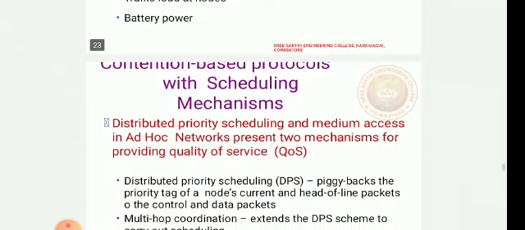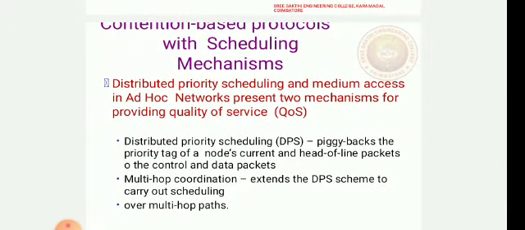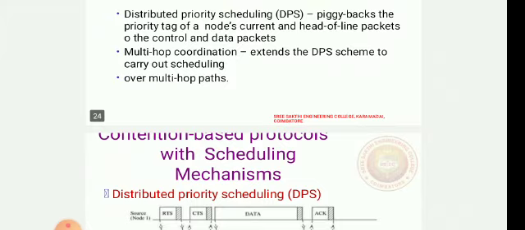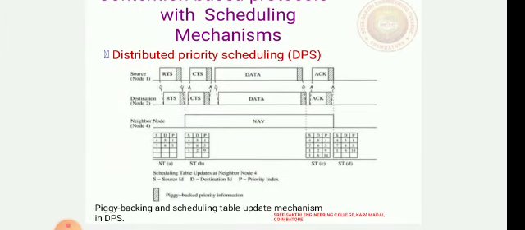Here we have distributed priority scheduling and medium access in ad hoc networks, which presents two mechanisms for providing quality of service. One is that the distributed scheme piggybacks a priority tag of a node's current and head-of-line packets on the control and data packets. Multi-hop coordination extends the DPS scheme to carry out scheduling. Now we are seeing the packet transmission piggyback model, that is the piggyback model and scheduling packet transmission in the DPS system, distributed priority scheduling.